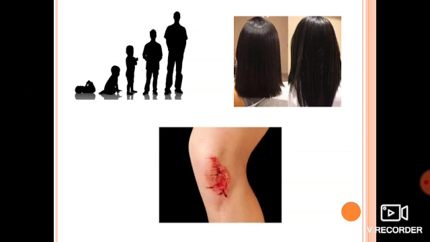Whatever it is, hair growth and nail growth all happen in our body as a result of cell division. Got it? Because of cell division only there is a growth of nails and hairs. Clear? Now look at the third picture.